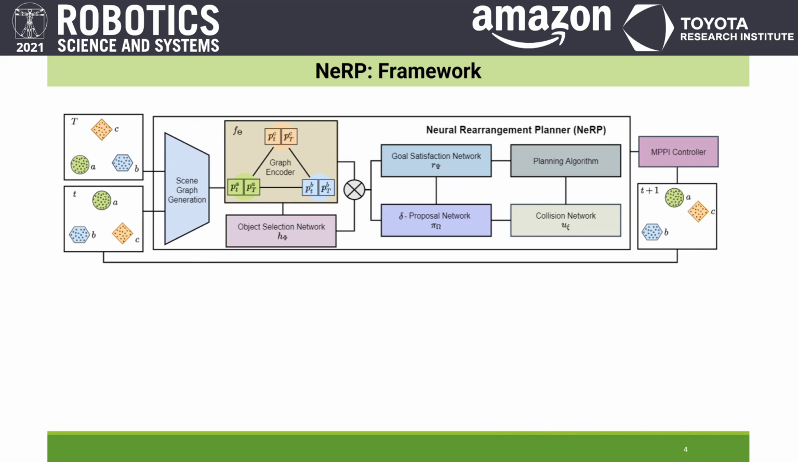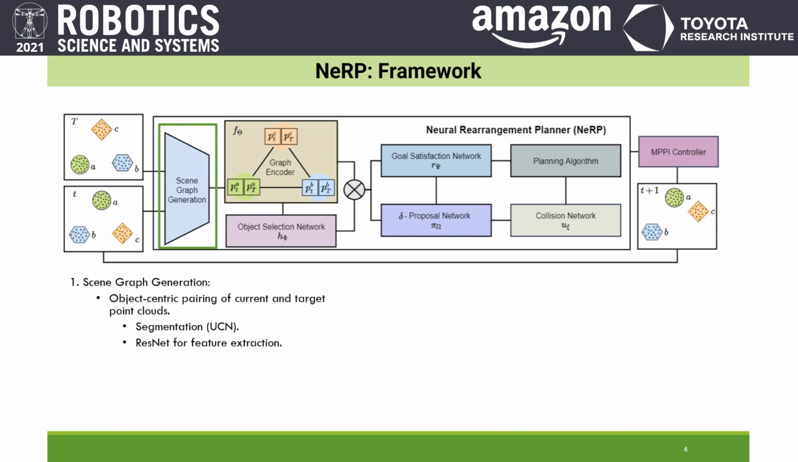Now we present our proposed solution called NeRP. NeRP comprises several modules. The scene generator outputs the scene graph given the current and target RGB information. We use unknown objects instance segmentation, also known as UCN, to extract the specific RGB information and their corresponding point cloud for each object from the given scene.